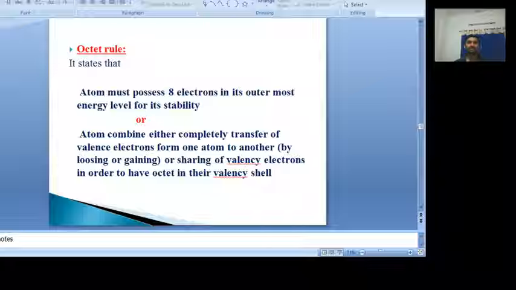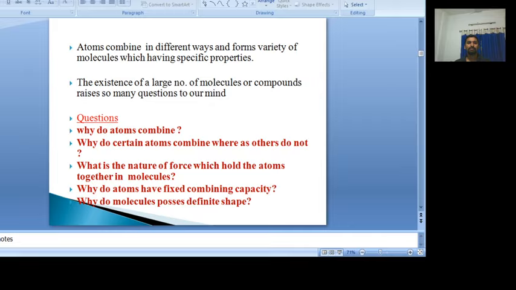Now in today's class we can clearly discuss the first question we need to answer, that is, why do atoms combine? Atoms combine with each other to get stability, based on the noble gas configuration. The noble gases never combine with each other or with any other elements, because they have 8 electrons in their valency shell. That's why their combining capacity is 0.